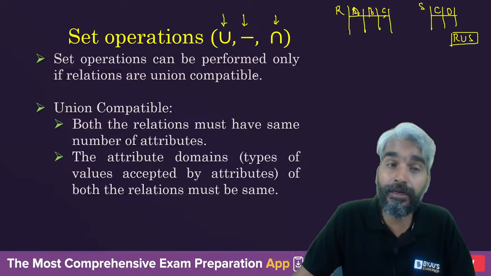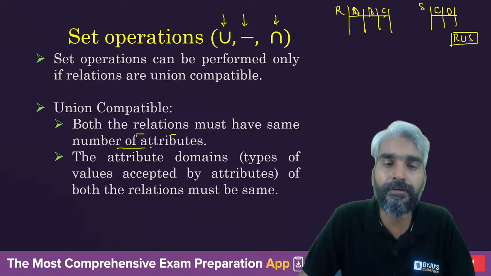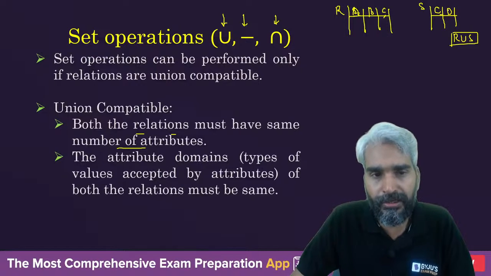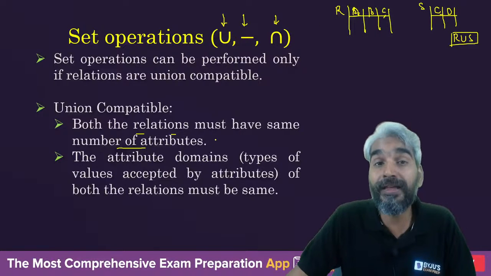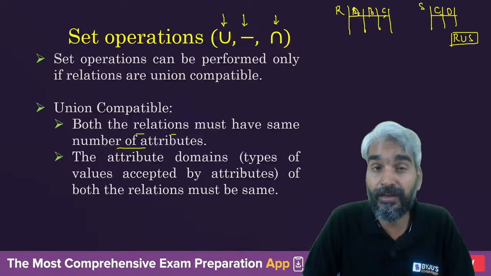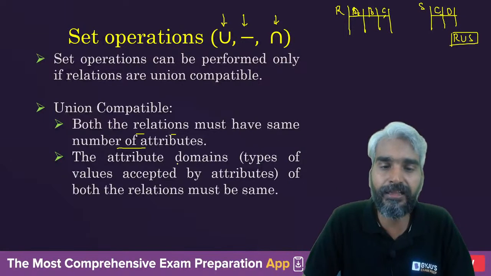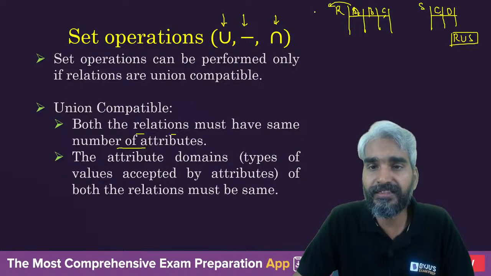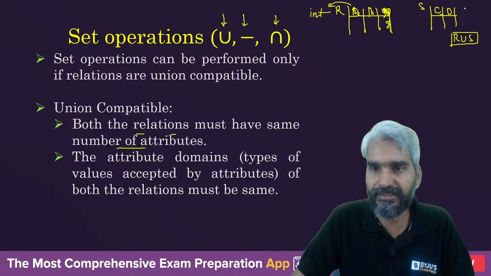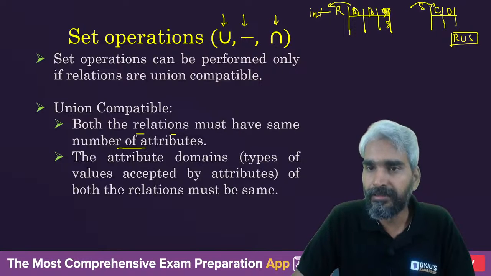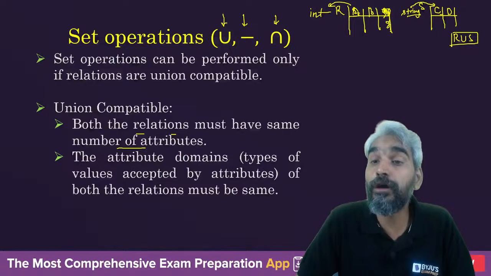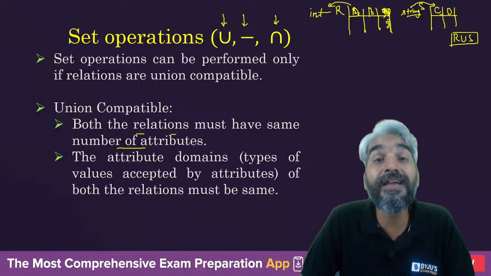For them to be union compatible, what is the idea? Both relations must have the same number of attributes. If there are 2 attributes in R, then in S also you should have 2 attributes. Apart from that, the attribute domain, that is the values which are taken by the particular attribute, must be the same. So let's assume A is taking an integer value, and let's assume C is not present for the time being, so the number of attributes is the same. But if this C is taking a string value, then you cannot perform the union operation, because though the number of attributes is the same, the domain is not the same.